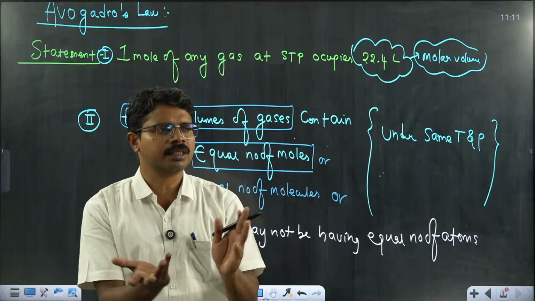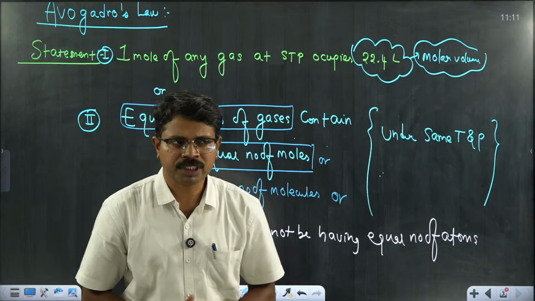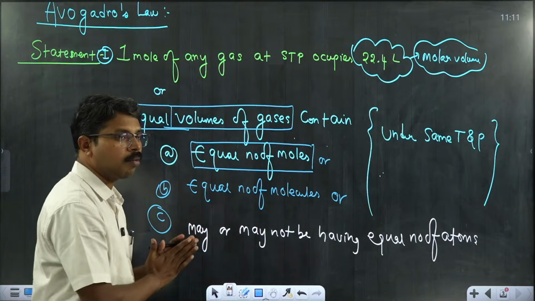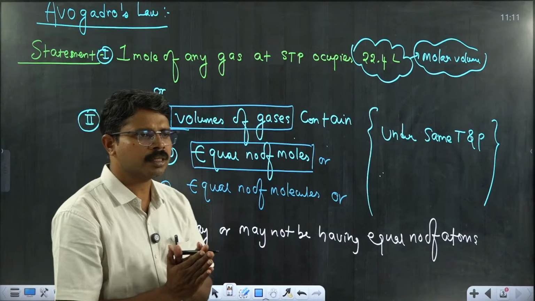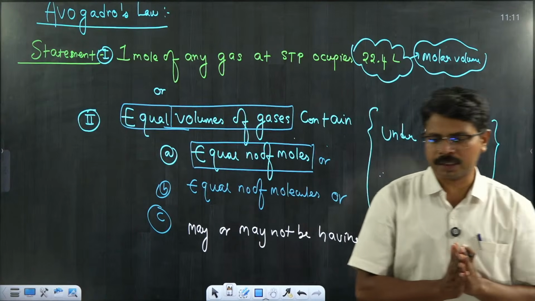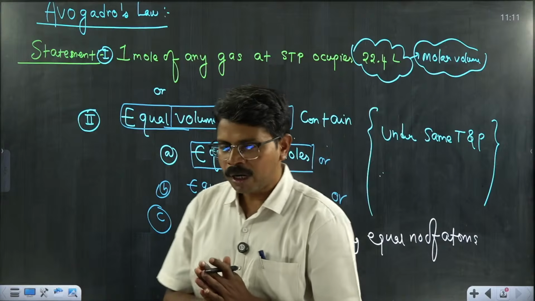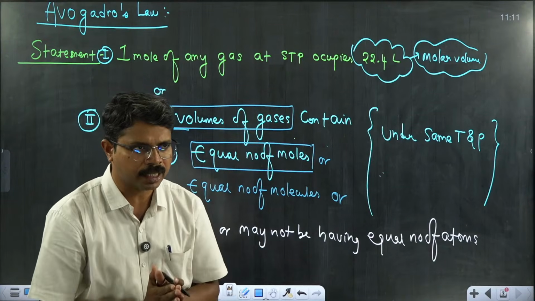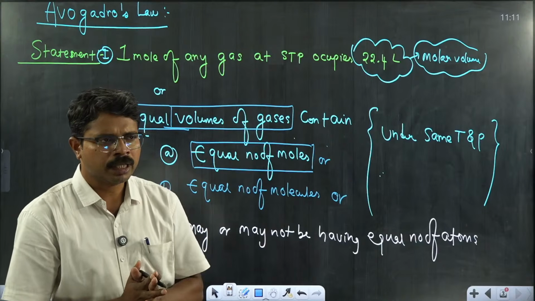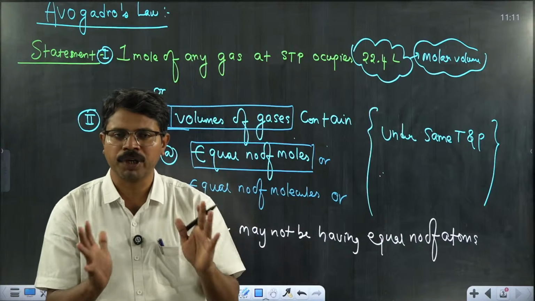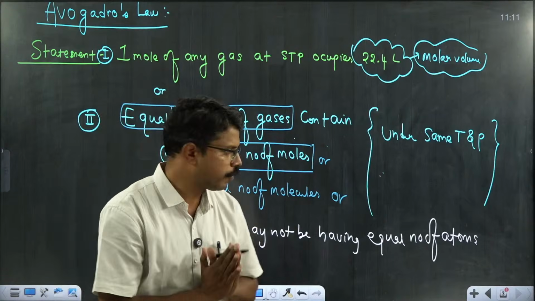Those conditions we will talk about in future classes. So here our point is to know about the molar volume. Molar volume is the volume occupied by 1 mole of any gas under STP conditions. The molar volume can be calculated by taking the ideal gas equation. Yes, that is correct. Very good. In the case of real gas, it is another story that I am not going to get into in this class. Fine.